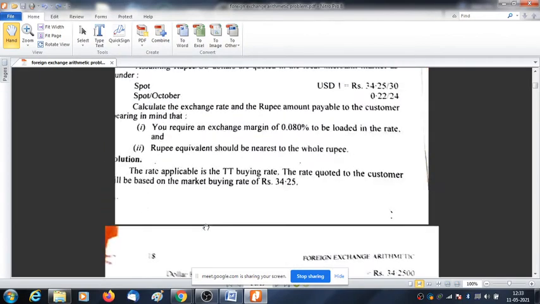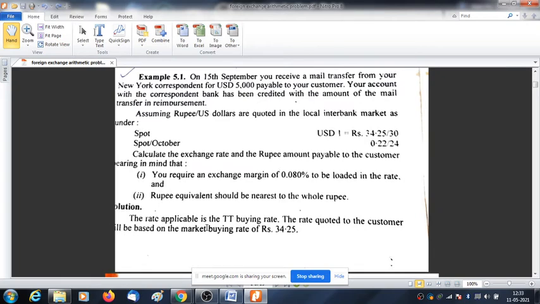Just go through the problem once, just see, try to understand. After that I'll move to the next problem, because this type of problem comes in MCQ or in 5 marks questions.